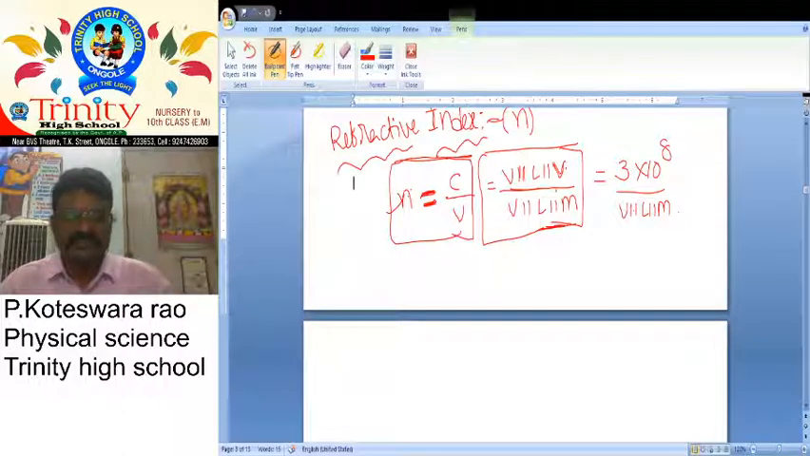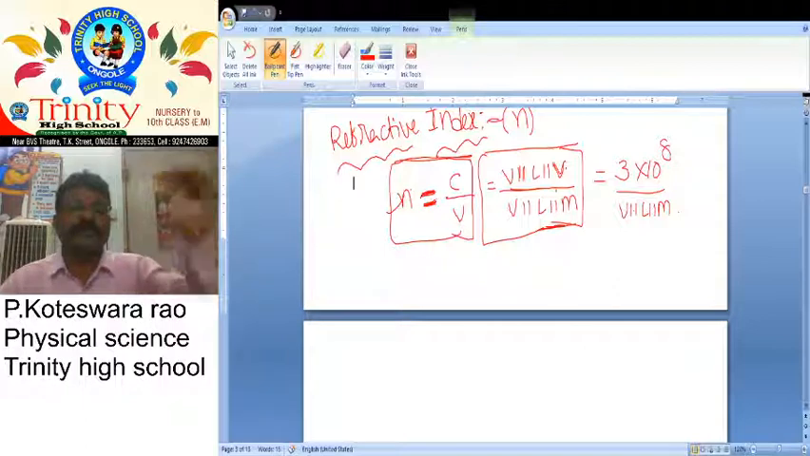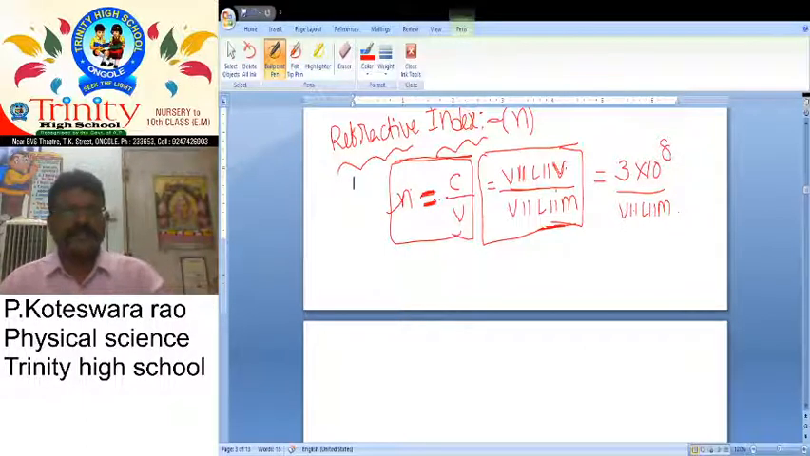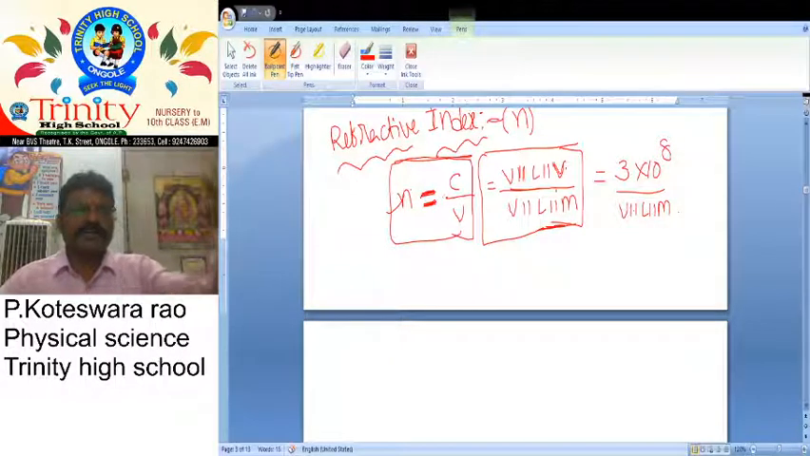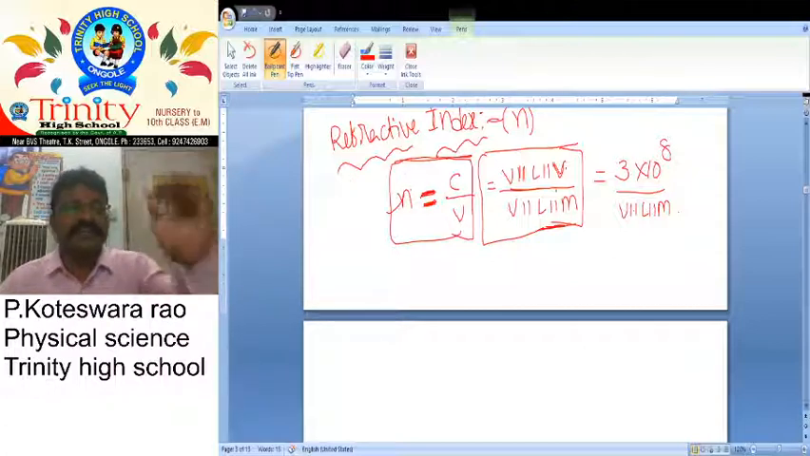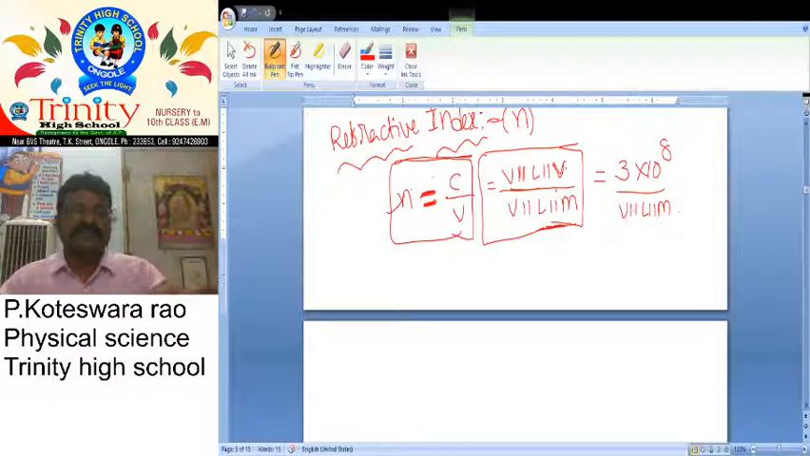So what is the definition for that? The another name of refractive index is absolute refractive index. In your examination there may be some confusion: they ask to define the absolute refractive index, but in your textbook the title is refractive index. In that concept, he also gave that refractive index is nothing but absolute refractive index.